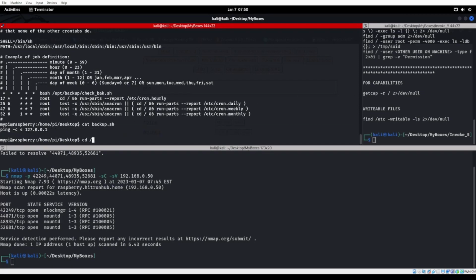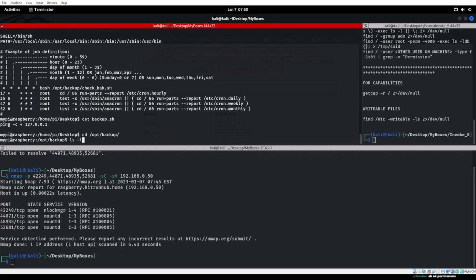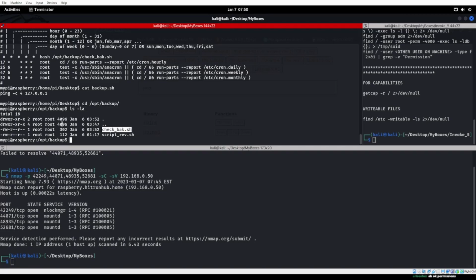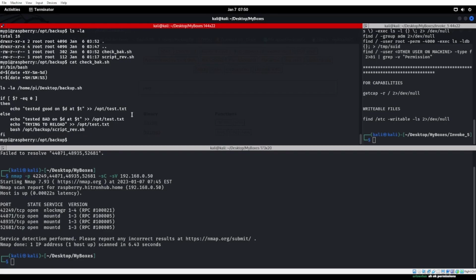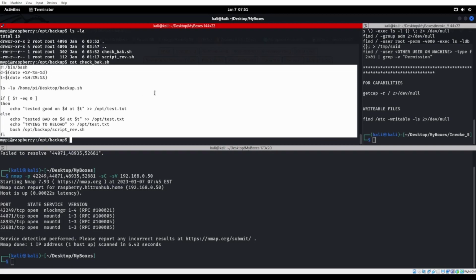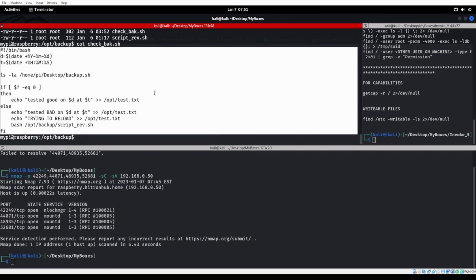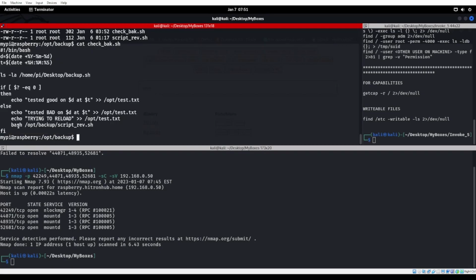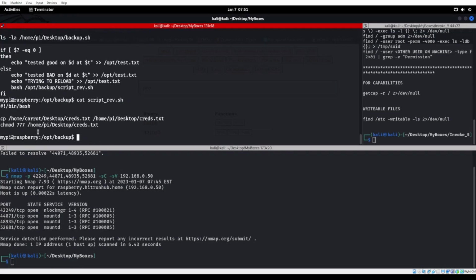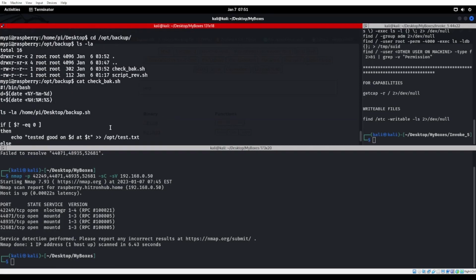So let's go ahead and cd into /opt/backup. And we have our check_back.sh, which we can't overwrite. So let's go ahead and cat that guy. All right, so here is the bash file. Does anybody know what this is doing? It's going to run bash /opt/backup.sh/rev.sh, right? It's going to run that, which we can cat. And all that's doing is changing the mode of /home/pi/desktop/crez.txt for some reason.